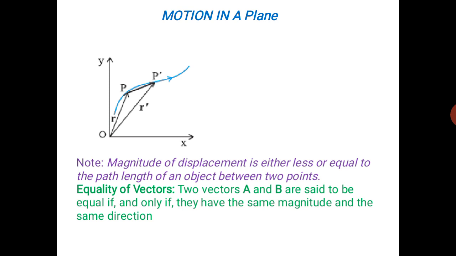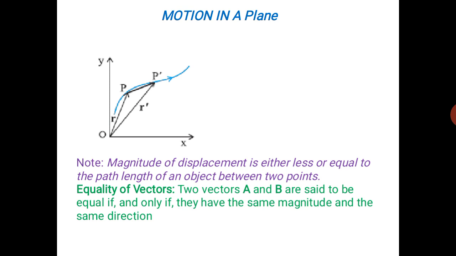Okay. So now the distance along with direction is a vector. So now we can say the position of P is vector OP.